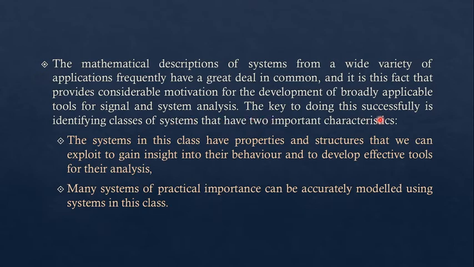What are the two important characteristics? The first one is that the systems in this class have properties and structures that we can exploit to gain insight into their behavior and develop effective tools for their analysis. And the second one is that many systems of practical importance can be accurately modeled using systems in these classes.